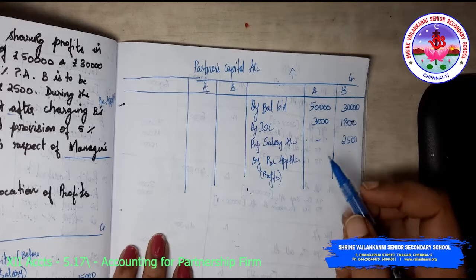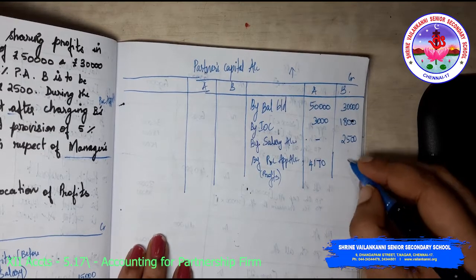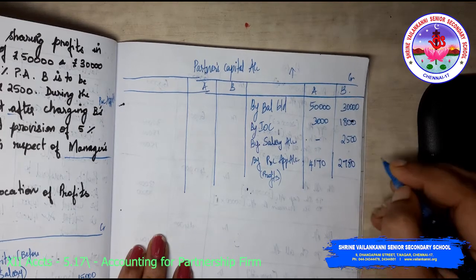How much is the profits? It is 4,170 and 2,780.